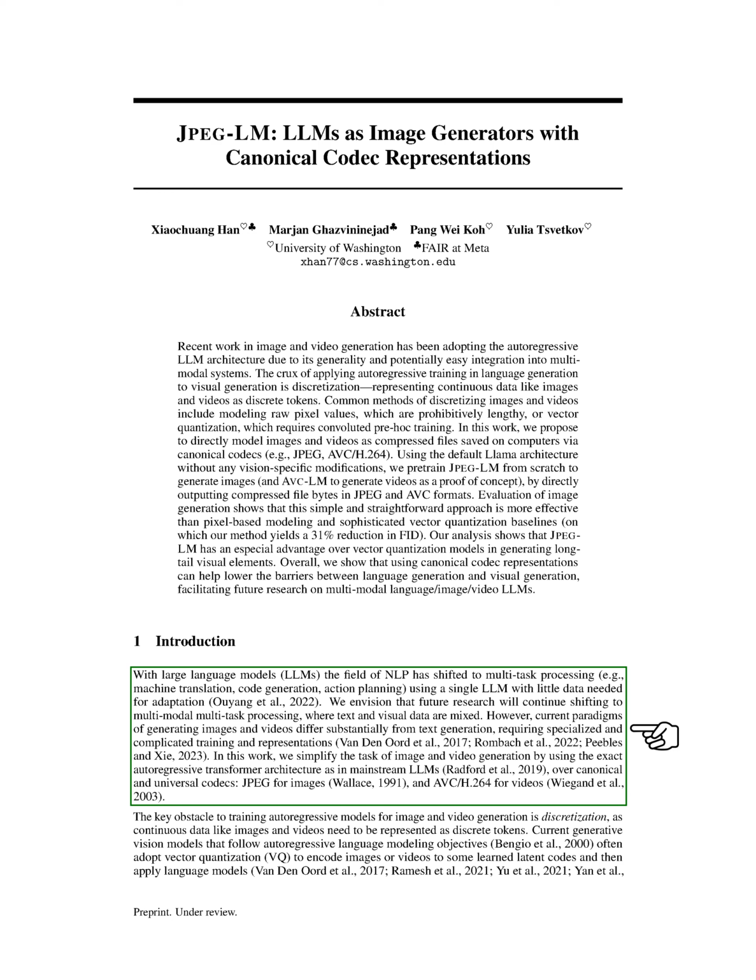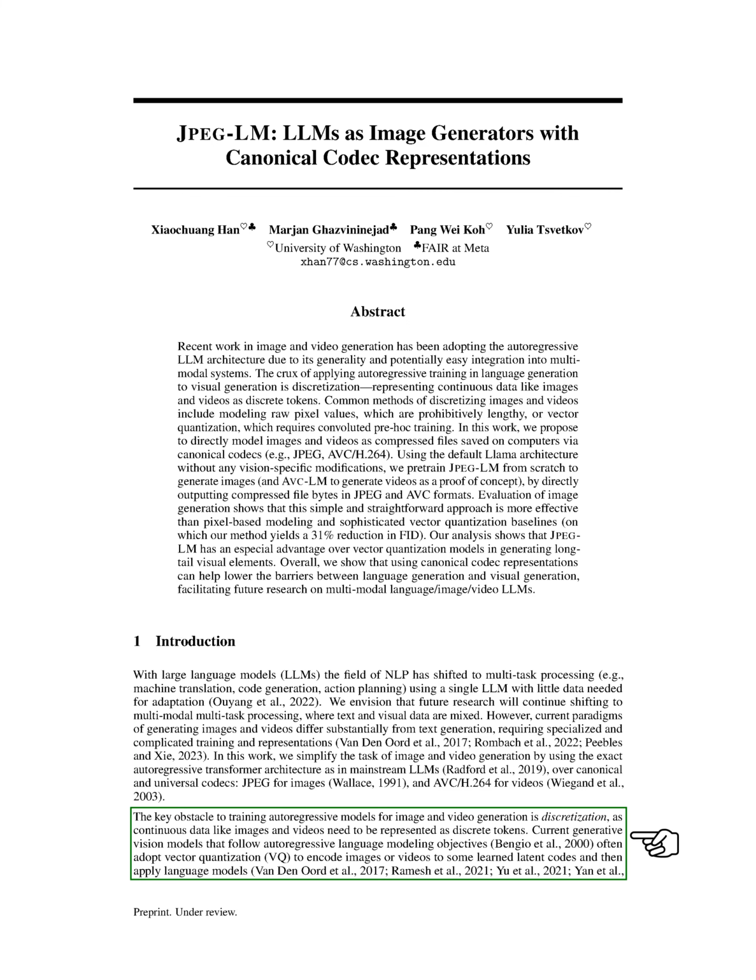To simplify image and video generation, we utilize the same autoregressive transformer architecture found in popular LLMs, applying standard codecs like JPEG for images and AVC-H.264 for videos. A significant challenge in training these models is discretization, as continuous data like images and videos must be converted into discrete tokens. Existing generative vision models often use vector quantization, VQ, to encode visual data into learned latent codes, which then interact with language models.